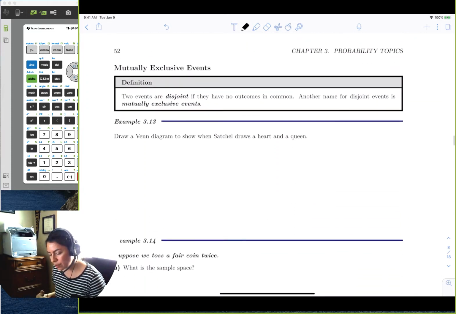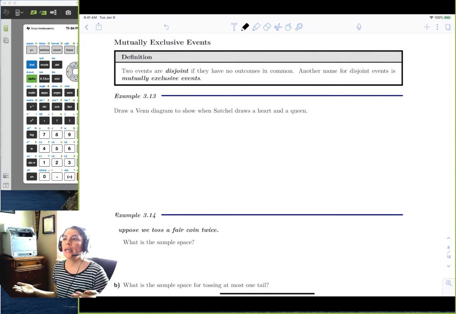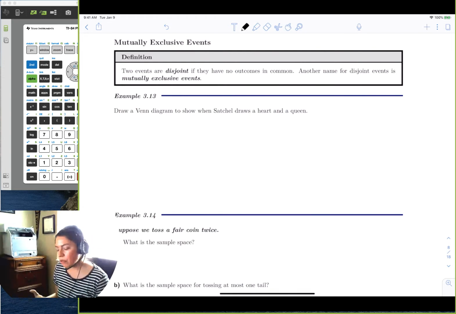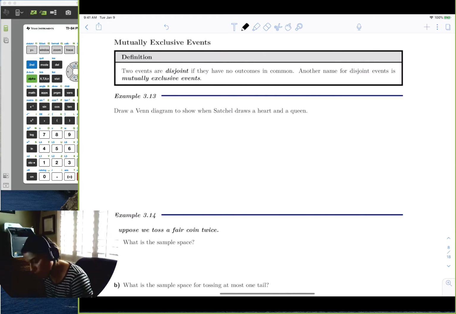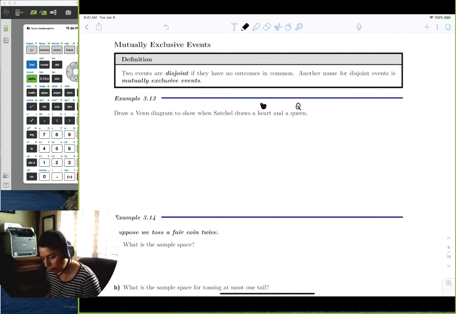Okay, so then if we deal with mutually exclusive events, that was a little different, right? Independent events say the second or following event isn't affected by the first event. Mutually exclusive says there are no overlapping outcomes. So if I wanted to talk about Satchel drawing a heart from the deck and the queen, let me draw a picture of what that would look like, right?